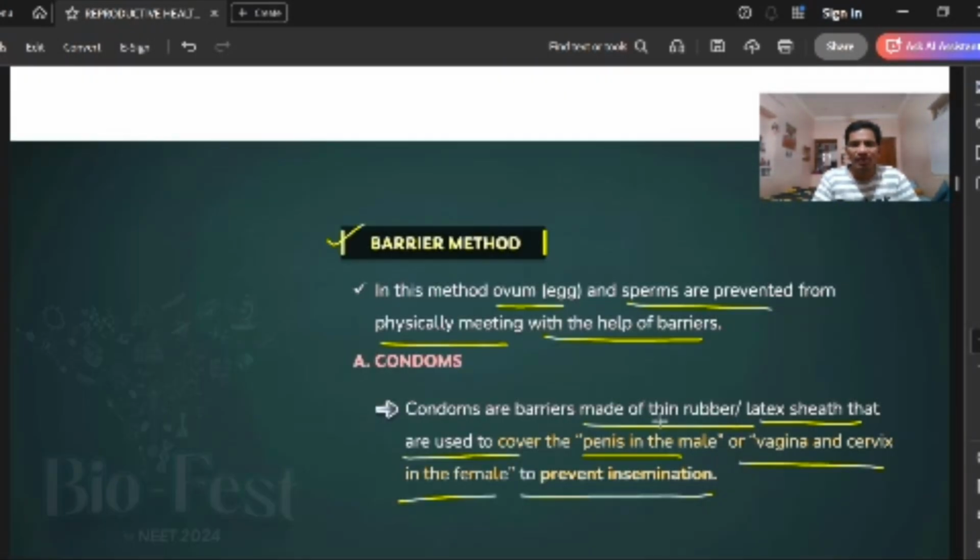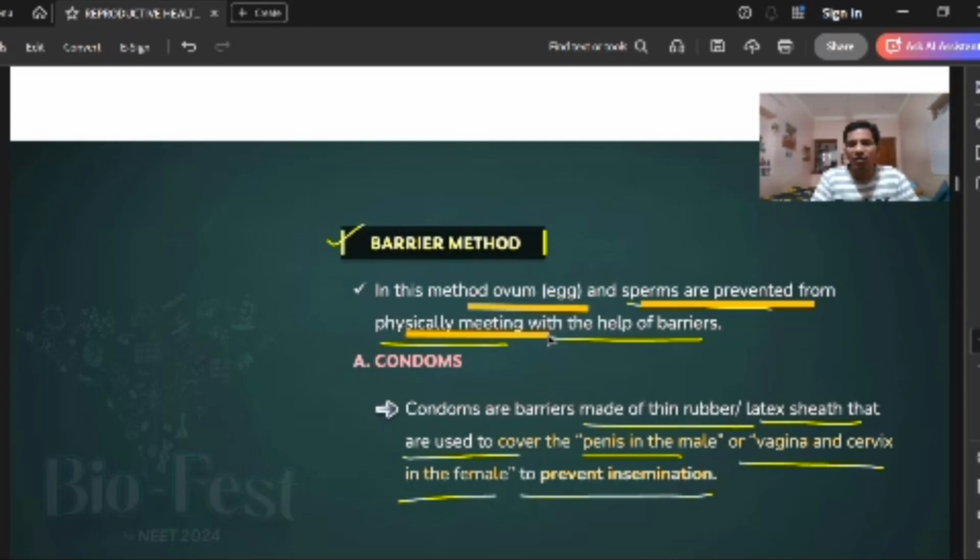Now, the next method is the barrier methods. In this method, the ovum, meaning the egg, and the sperm are prevented from physically meeting. This is the main objective. They should not meet physically; they should be obstructed by barriers.